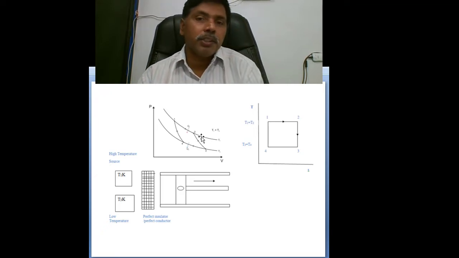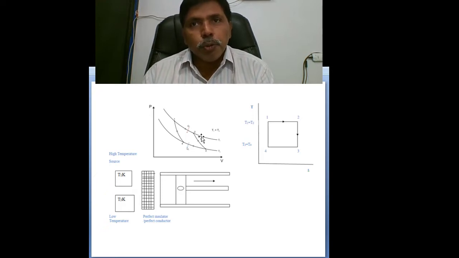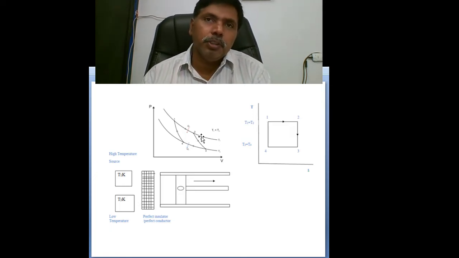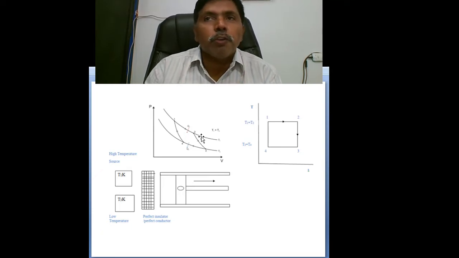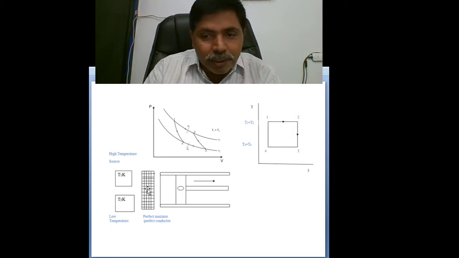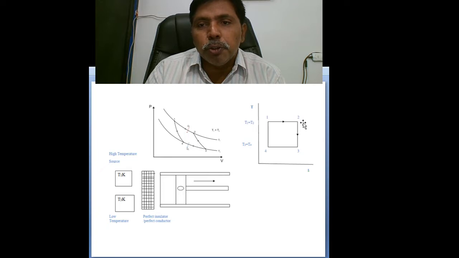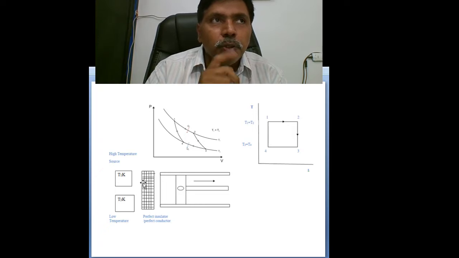Second, the adiabatic process: zero heat loss. Practically, zero heat loss is possible only when the operation is too fast. So one is too slow, the other too fast. One cycle constituting both slow and fast processes is practically not possible. That is one drawback. The second drawback is the replacement of the head every time. I want to supply heat in the 1 to 2 isothermal heat addition process; at that time the head must act as the best thermal conductor. Again, in the 2 to 3 adiabatic expansion, at that time the head must act as an insulator.